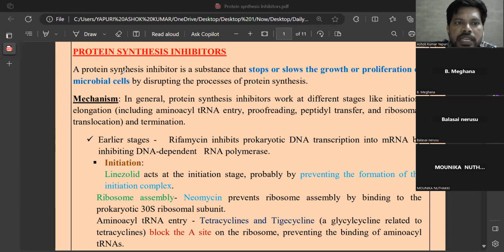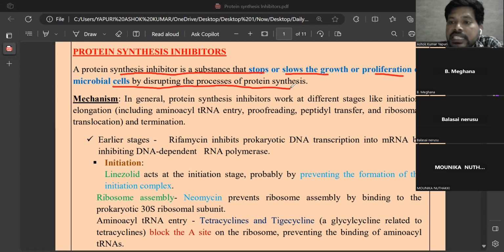a protein synthesis inhibitor is a substance that stops or slows the growth or proliferation of microbial cells by disrupting the process of protein synthesis. As you know, protein synthesis is a complex process containing a series of steps. In this series of steps, our drugs act as protein synthesis inhibitors. These are also antibiotics, acting in different steps of protein synthesis and stopping the growth of the organism, whether gram positive, gram negative or some other type of microorganism.